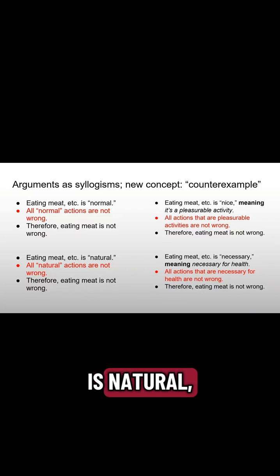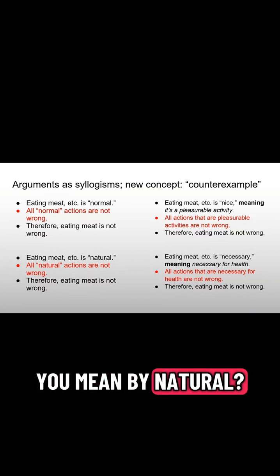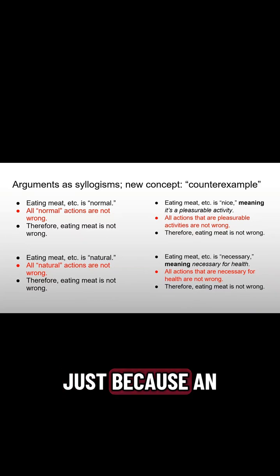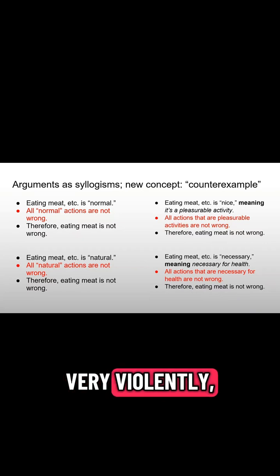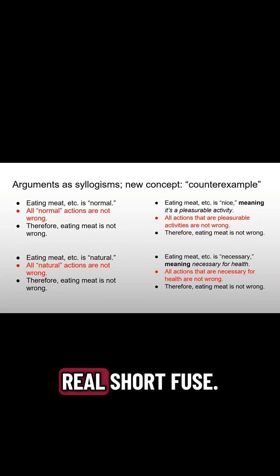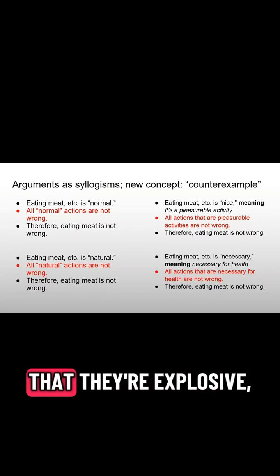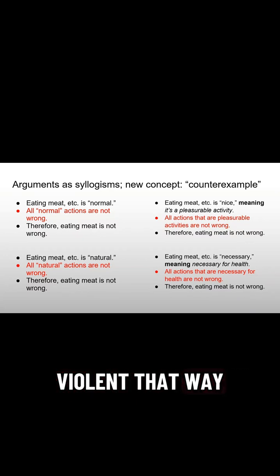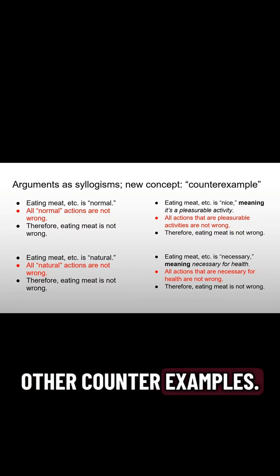Next, eating meat is natural, so it's not wrong. Well, the unstated premise that we need to add here to make a syllogism is that all natural actions are not wrong. And here we'd have to ask, what do you mean by natural? But it seems like just because an action is natural doesn't mean it's not wrong. Somebody could be very violent, and that's their natural tendency. They've got a real short fuse. The fact that they're explosive and violent that way is natural for them. Does that make it not wrong? No. We could develop other counterexamples.